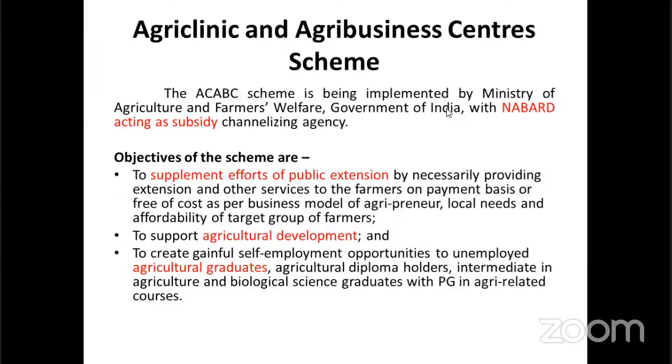In our agriculture department, the ratio is 1:800. One agriculture extension officer has to concentrate on 800 farmers. So it is huge to concentrate. So that's why the Agriclinic and AgriBusiness Center scheme came. Agriclinic, you already know what it is. We are all agriculture graduates, and we are responsible for setting up the Agriclinic.